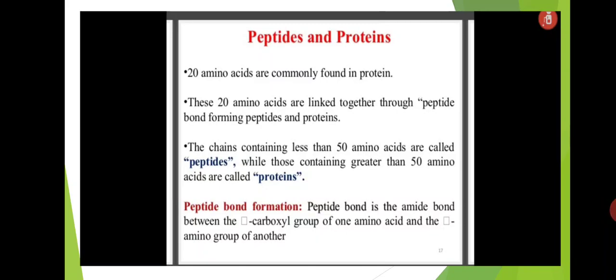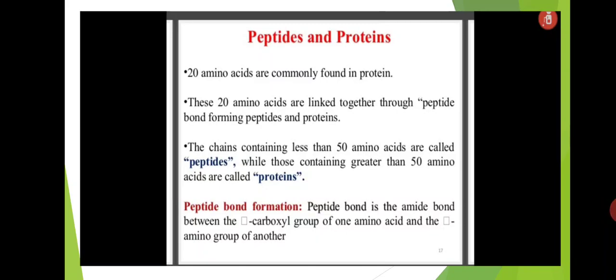Chains containing less than 50 amino acids are called peptides, while those containing greater than 50 amino acids are called proteins. It is completely based on the molecular weight of the polypeptide chain. If the polypeptide chain contains 50 amino acids, then it is called a peptide. When the chain has greater than 50 amino acids, then it is called a protein.